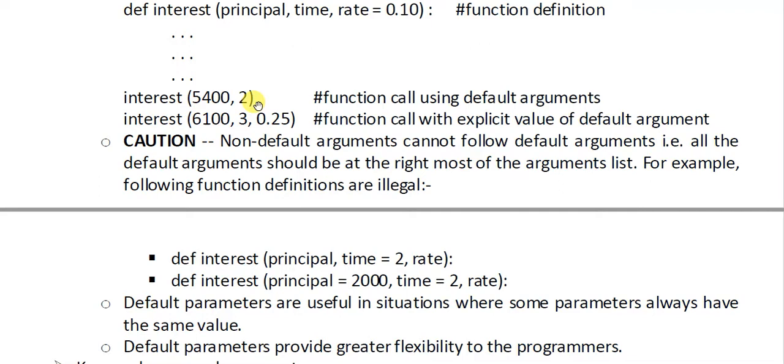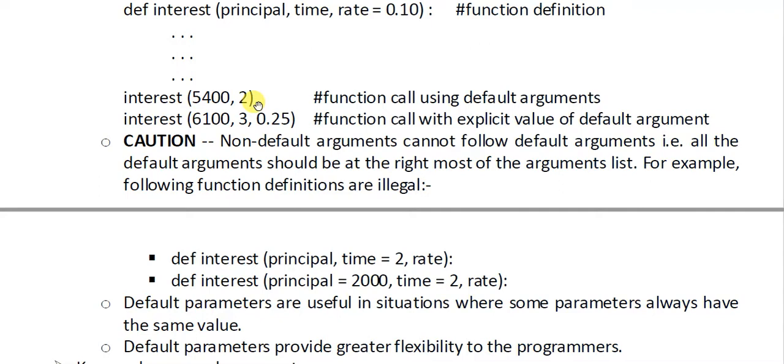and the rate is being taken as a simple argument. So what if the call is just a simple call, interest in brackets 2? Your intention was that the 2 should be taken as rate, but that 2 will be taken as principal amount because the values are copied in order. The first value will be taken for principal, second for time, third for rate. That's why the default arguments must appear at the rightmost end of the parameter list. Because if they are in between or at the beginning, they will create errors.